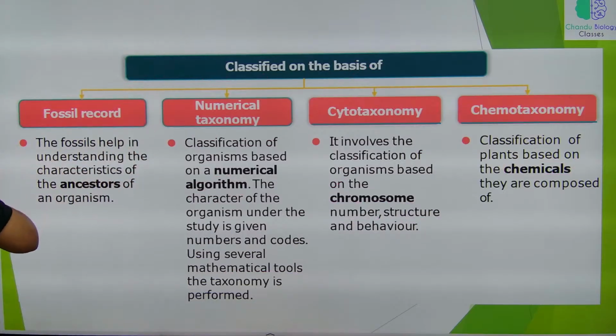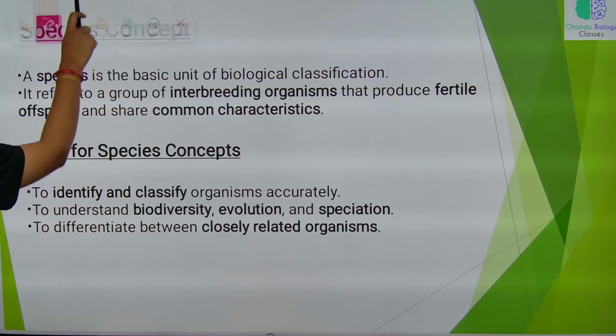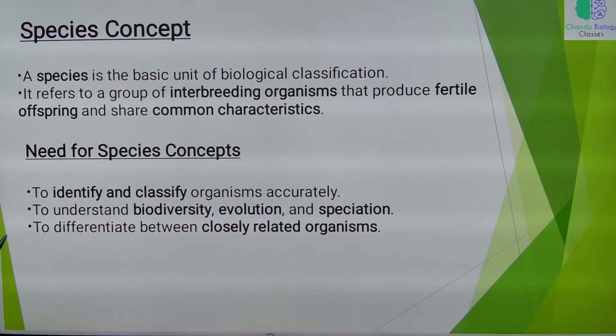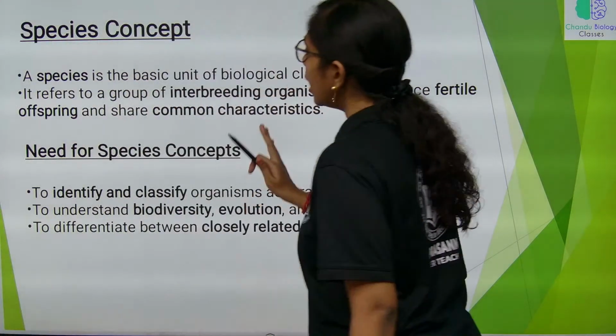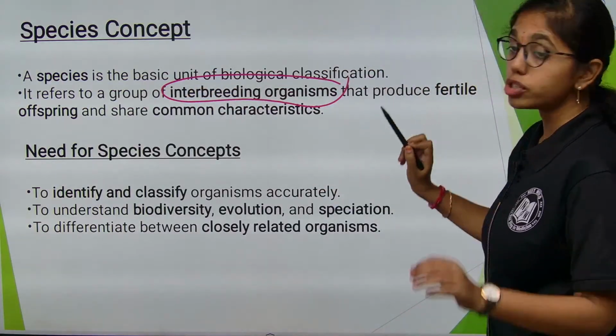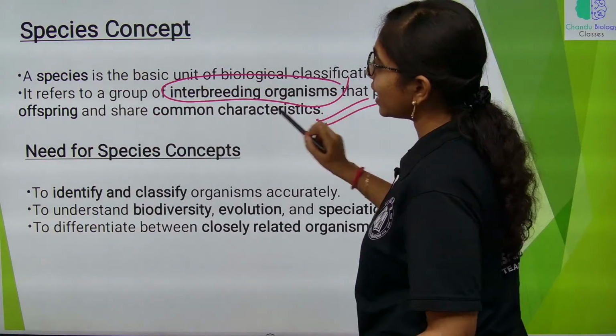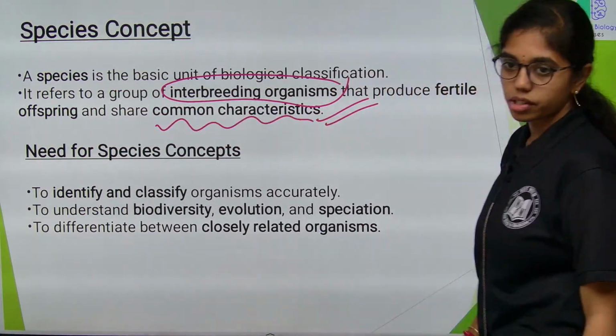Now the concept comes with species concept. A species is the basic unit of life in biological classification, we all know that. It refers to a group of interbreeding organisms that produce fertile offspring according to the biological concept of species, and they share common characteristics.